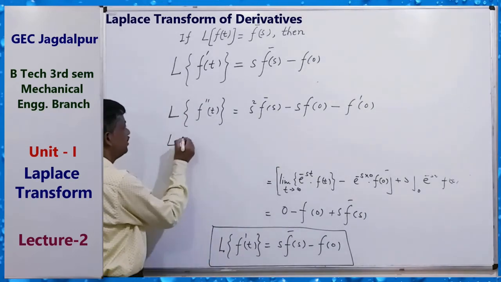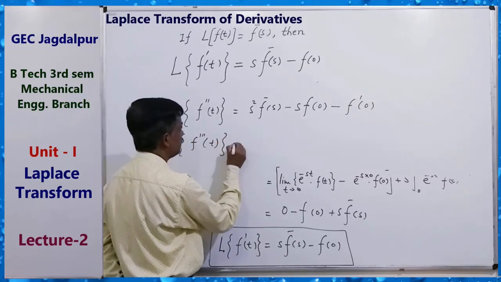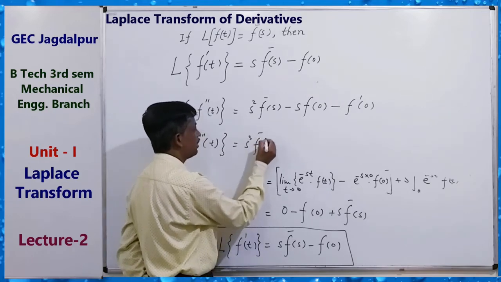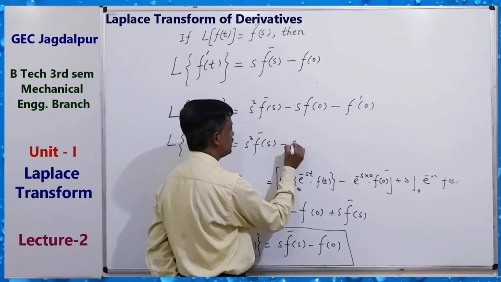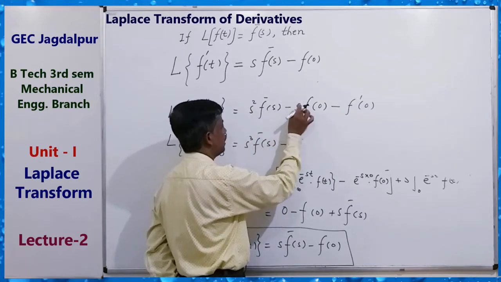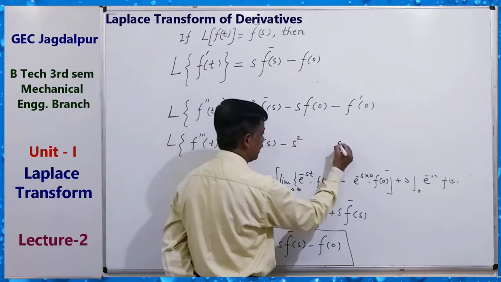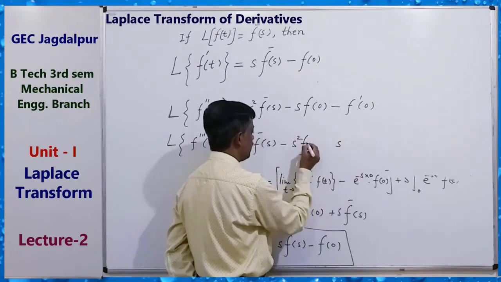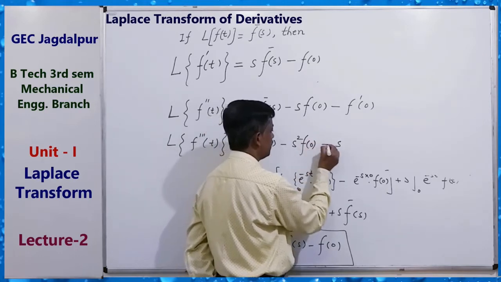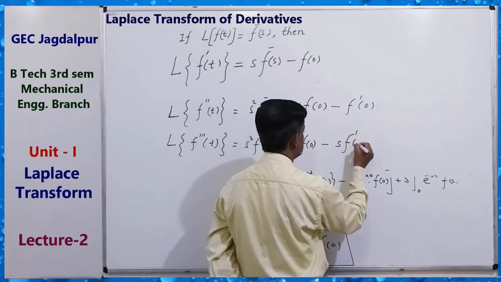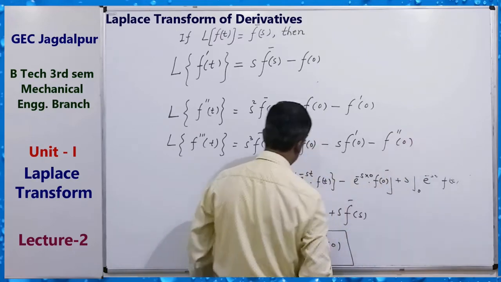Similarly, for the triple dash, we can get s cube f bar s minus s square f of 0 minus s f dash 0 minus f double dash 0, this type of formula.